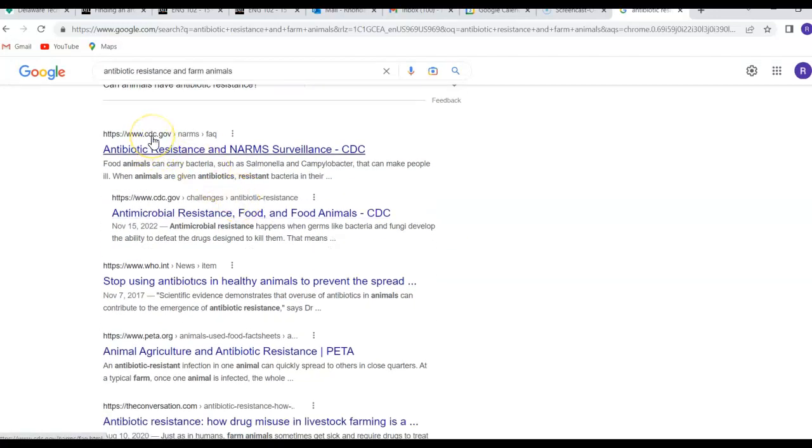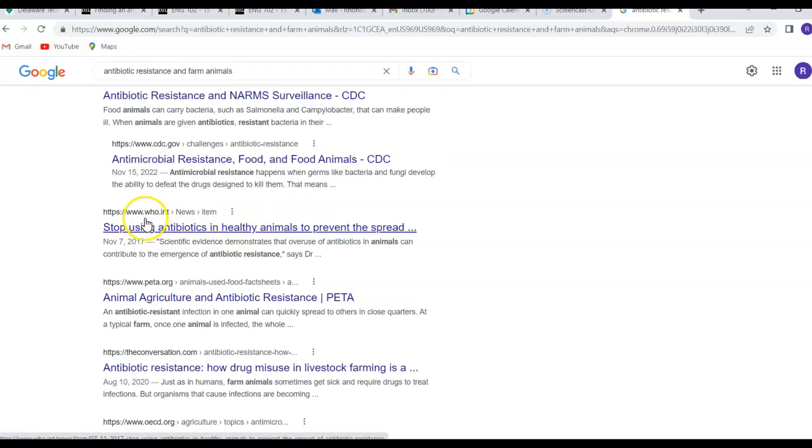Here's one from the CDC, and we don't see a date here. Down here we see one from the CDC that is 2022. Antimicrobial resistance, food and food animals. So that could possibly be a good article. It certainly meets the currency and the source, the authority. So that may be something that's good.